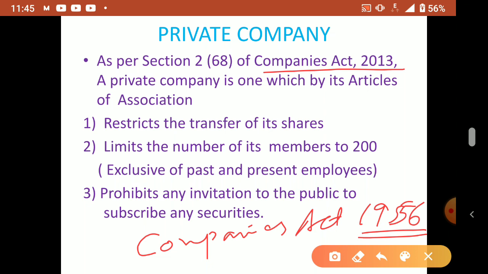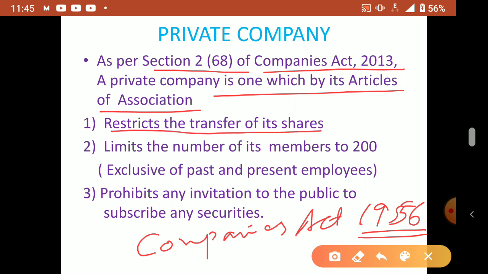So a private company is one by which its articles of association, as per section 268 they are saying, restricts the transfer of its shares. Private companies are not allowed to issue shares to the public and not allowed to transfer the shares also.